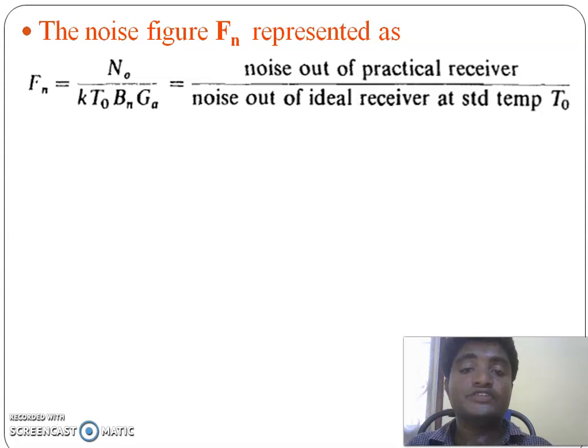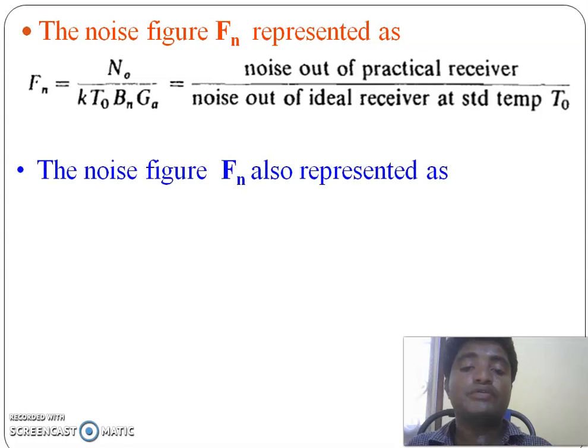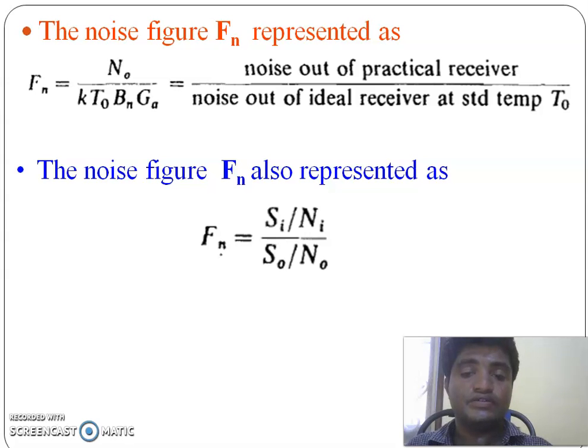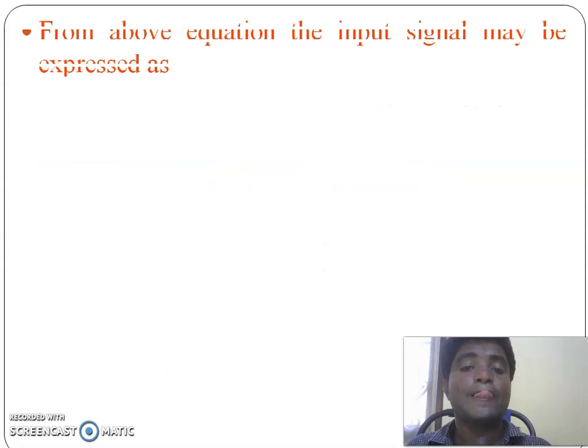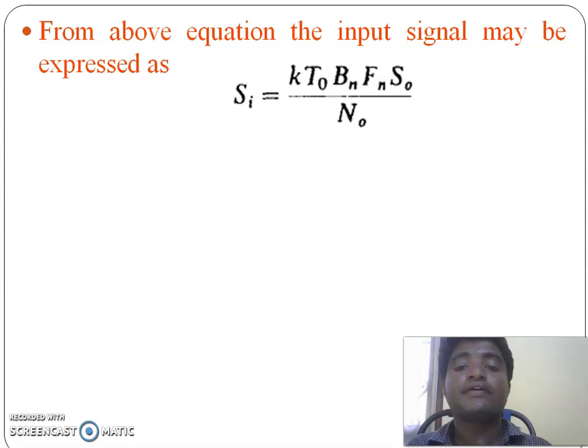And for the noise figure we have another formula, Fn equal to input signal to noise ratio by output signal to noise ratio, (Si by Ni) by (S0 by N0). From this, Si equal to k T0 Bn Fn S0 by N0.